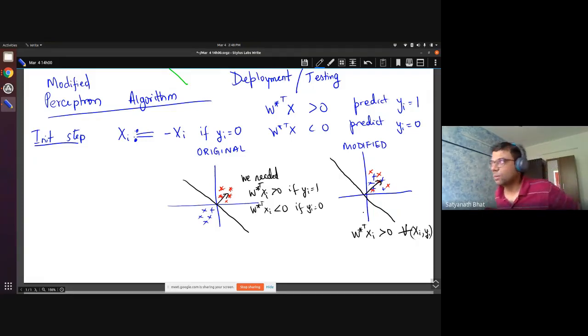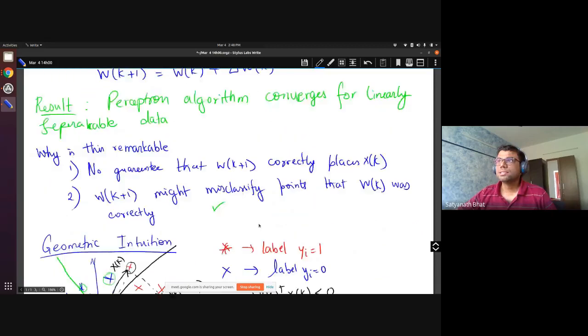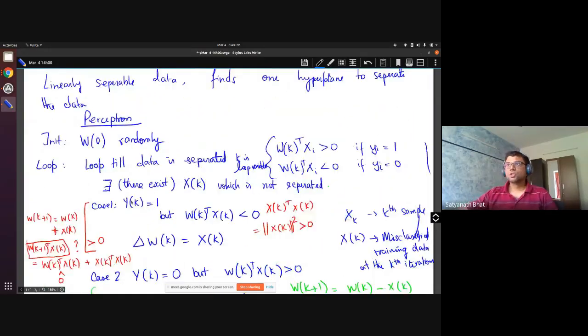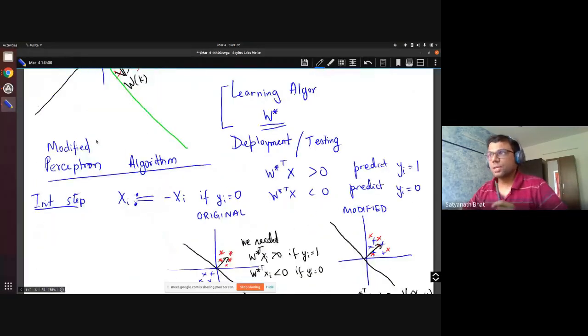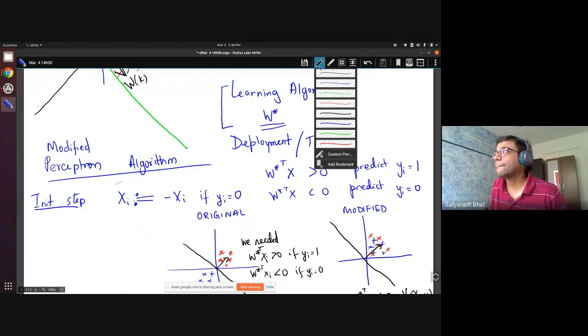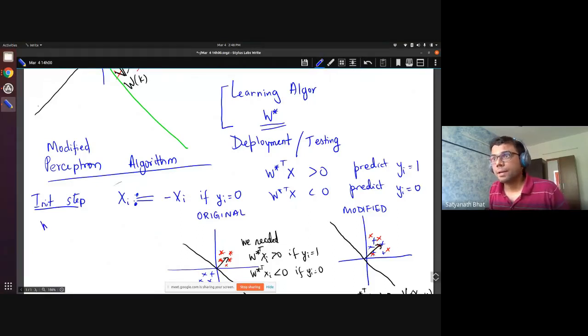So this kind of simplifies our discussion. Do you understand what we did? This is for the purpose of making our algorithm a little bit simpler. So how does this change our algorithm? Let us see the original steps. W0 was chosen randomly, so that will continue to be the same.